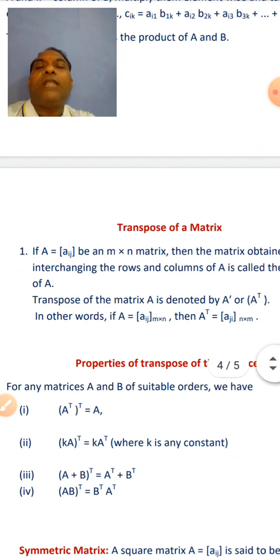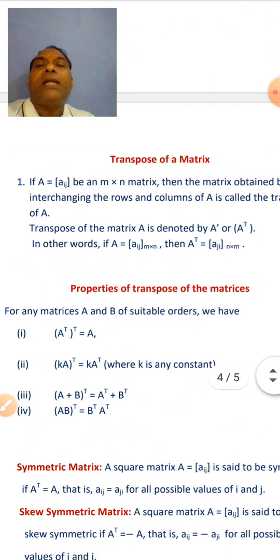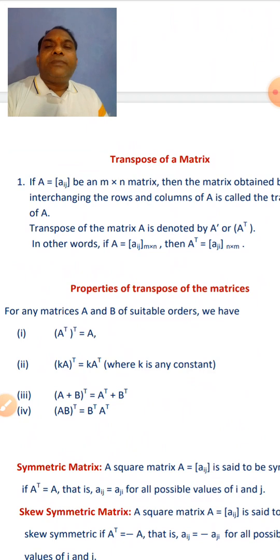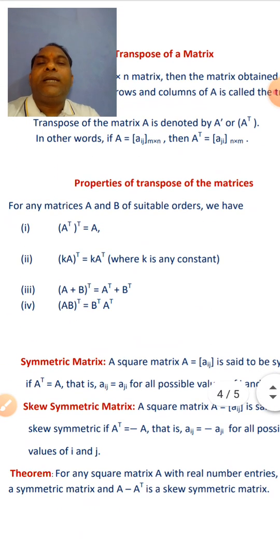Now transpose of a matrix. To find the transpose of a matrix, we have to interchange rows and columns. Clear? If you have to find the transpose matrix of a given matrix, then you have to interchange rows and columns. Now properties of transpose of a matrix.